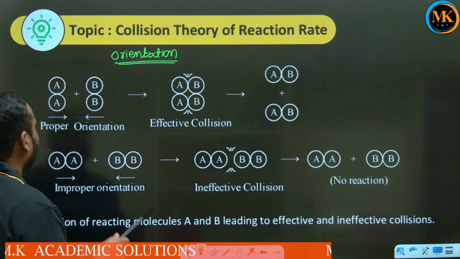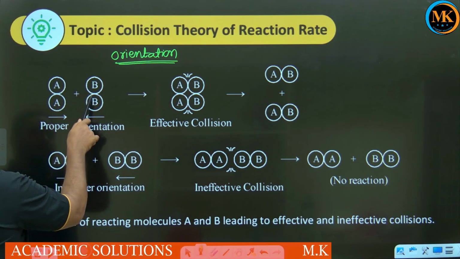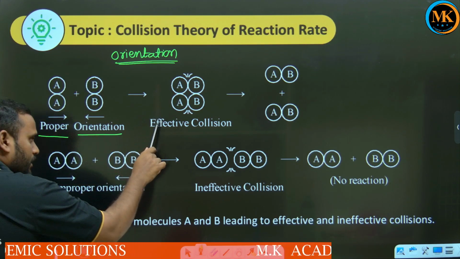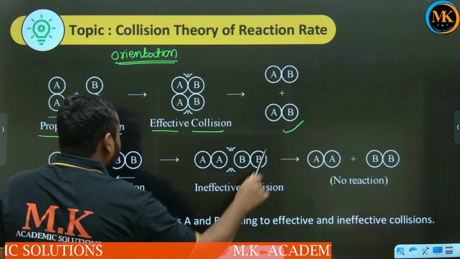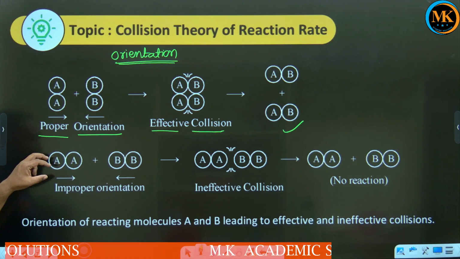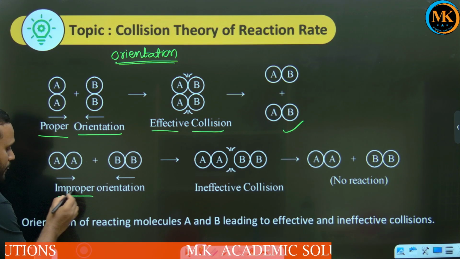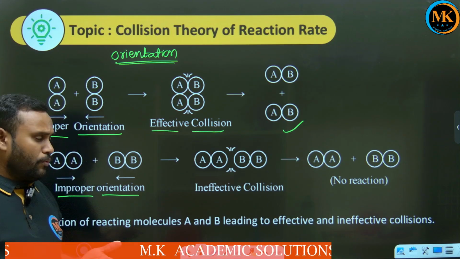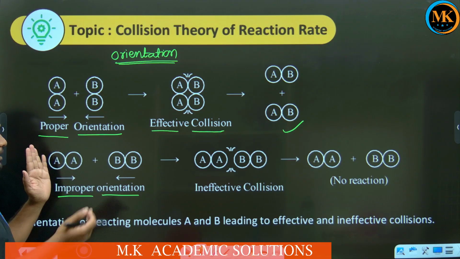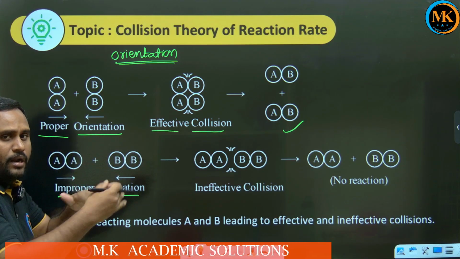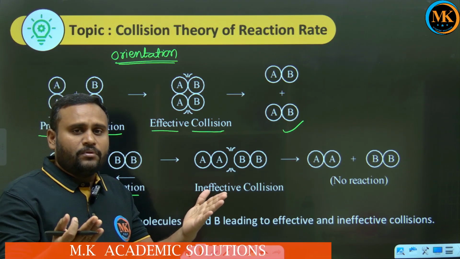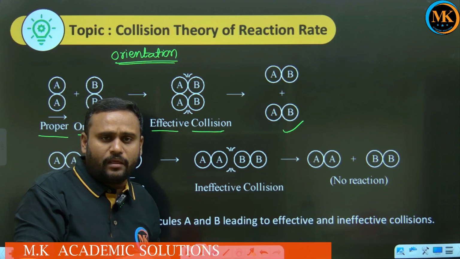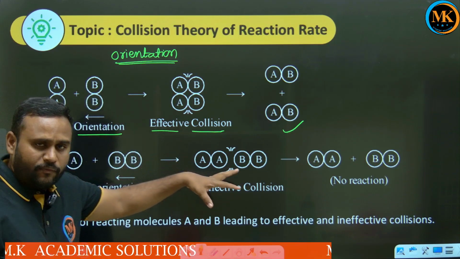See, for example, here A and A, B and B are oriented. This is the proper orientation. Then only does it give us an effective collision and lead to a product. But if they orient in an improper manner, even though they collide and have sufficient energy to cross the energy barrier, it will not give us product.